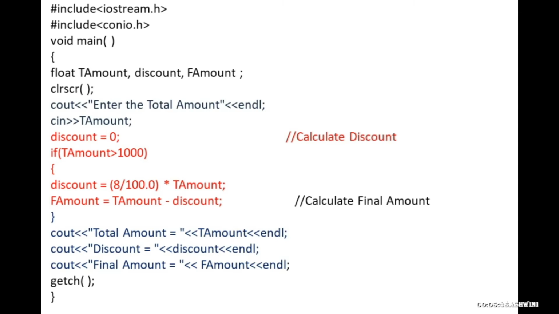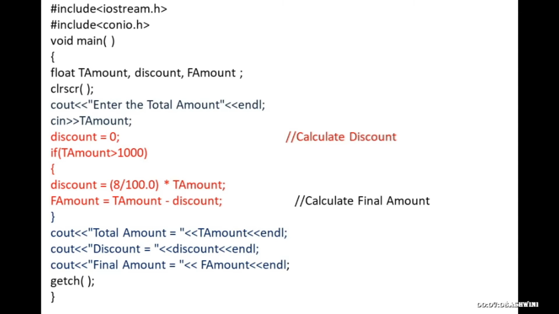Since it is a percentage problem, you are going to declare all the variables under float. Float contains decimal point values, like 2.8, 10.8, whatever values include a decimal point.